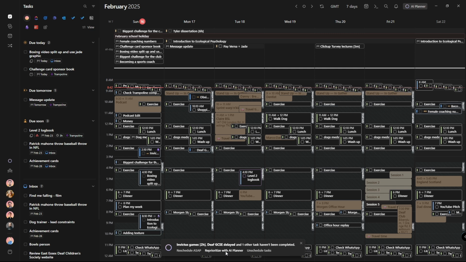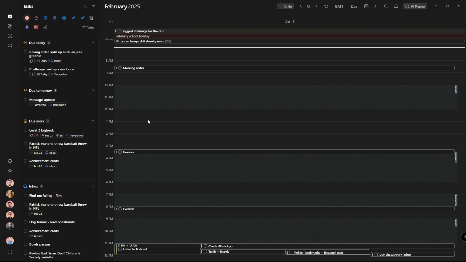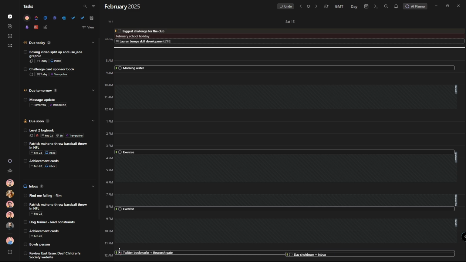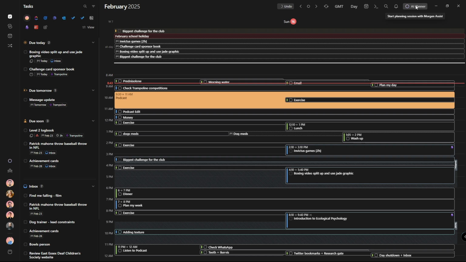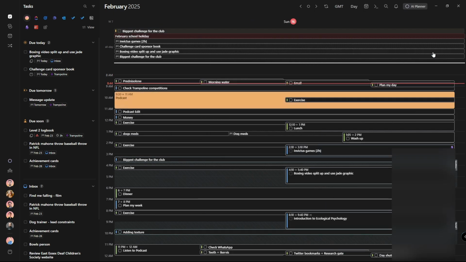And quickly, for those unsure why it's come up with this whole week thing, you can see all the way over on Saturday there are a couple of other tasks that I had left behind, which were I think the day before, I don't remember, but I didn't get them done and they are recording, so they're going to go onto Saturday. You'll notice none of these tasks were asked to be rescheduled, and that's because they are recurring. I've actually done that one, I did that, and that, and that, and that. And so when I go over to today and push the AI planner, let's expand that one out a little bit and schedule all.